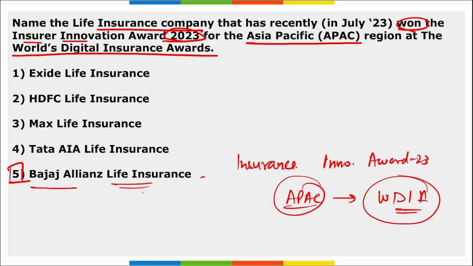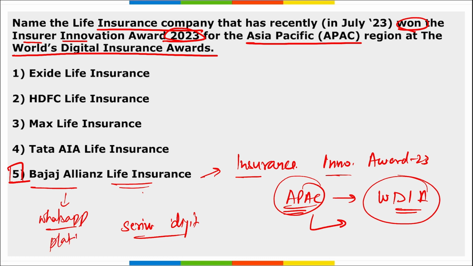They have been awarded during the Insurance Innovation Award 2023, and it is for the Asia Pacific region, and it was during the World's Digital Insurance Award. The award was presented to recognize the Bajaj Allianz Life groundbreaking WhatsApp conversational platform, which empowers customers to use their services digitally. Correct?